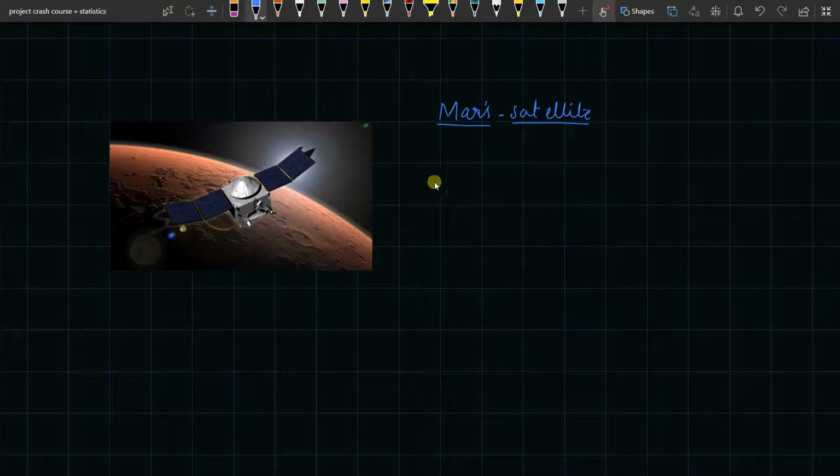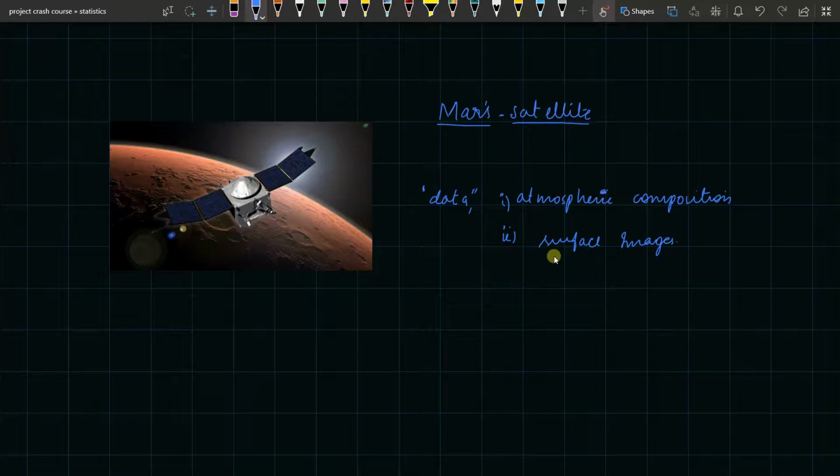And what does it do? It sends this information to Earth. These are data, the collection of all this atmospheric composition. So when somebody says the atmosphere of Mars is not habitable, or surface images of Mars show that there has been some kind of water body somewhere, or there was ice, all this information we get through data. The Mars satellite sends us images or information, which we call data, and then we sort and process this data and we get all these results and information regarding the surface of Mars.